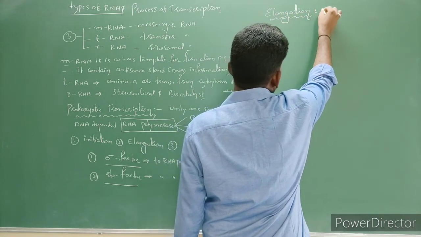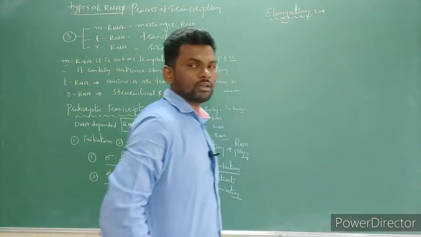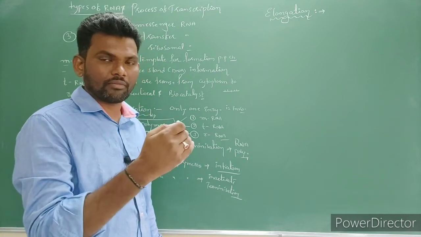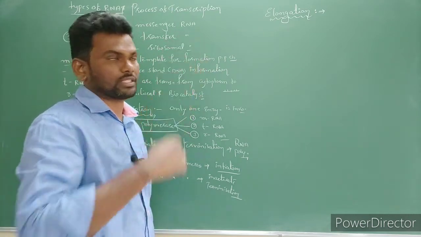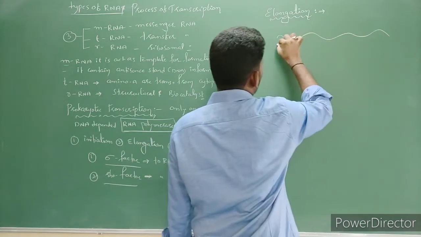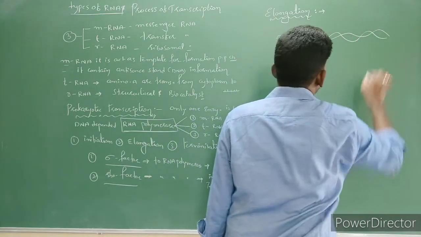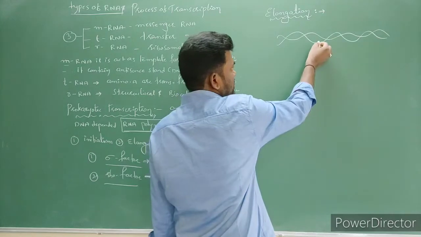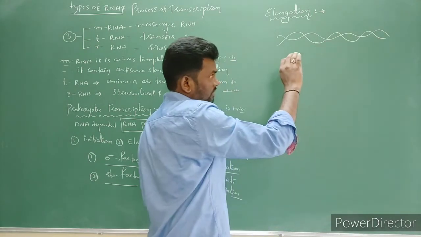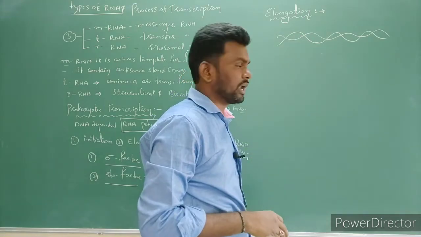Elongation process. In elongation process, right, you already know that now one strand acts as a template. On the strand, nucleotides are going to attach. Right? Here, this is one long DNA. Right? Now here, this gene sequence has to be transcribed to mRNA.